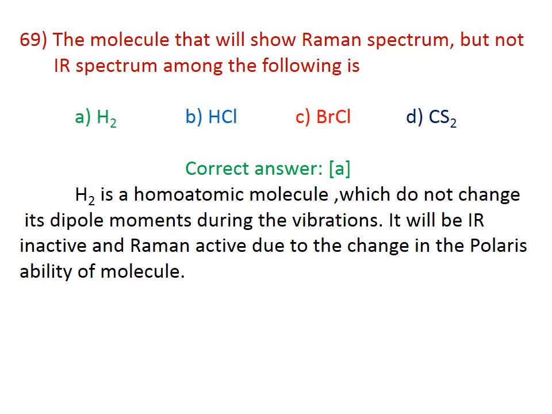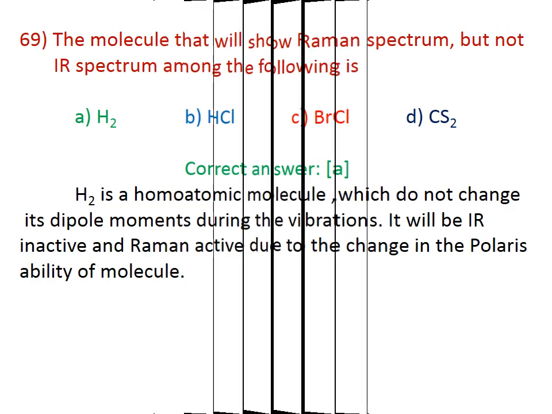69. The molecule that will show Raman spectrum but not IR spectrum among the molecules is. The correct answer is A, because H2 is a homonuclear diatomic molecule and does not change its dipole moment during the vibration, so it will be IR inactive. At the same time, it is Raman active due to the change in the polarizability of the molecule. The correct answer for this question is A.